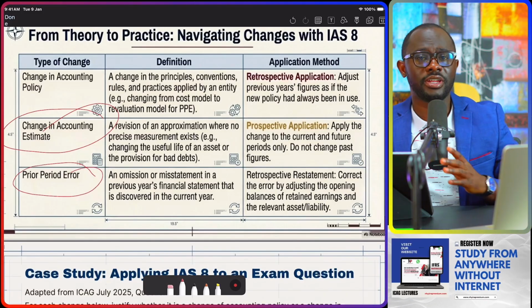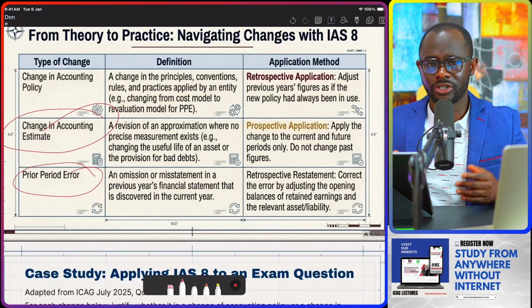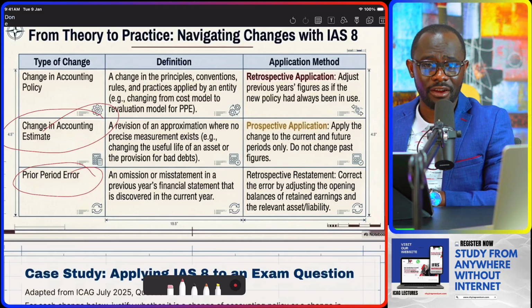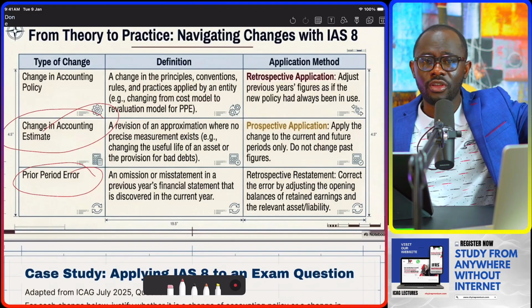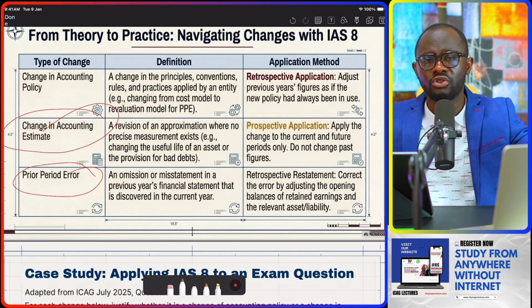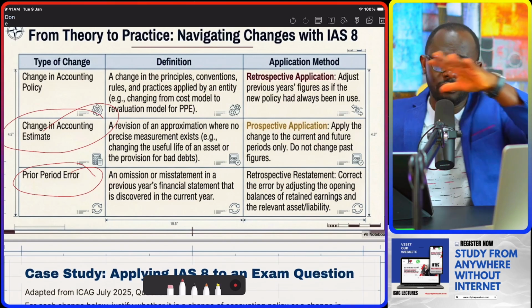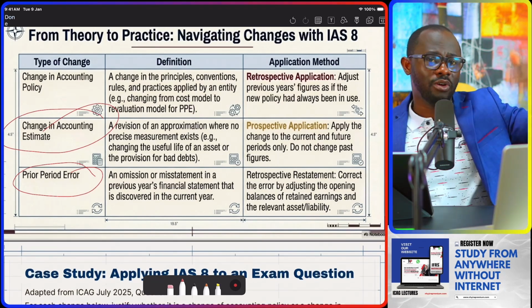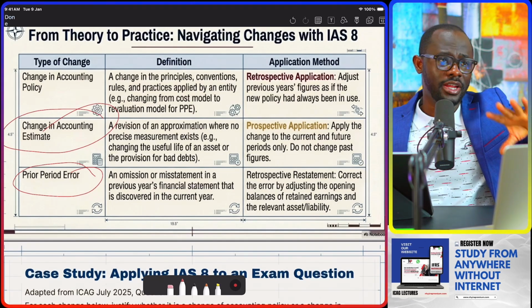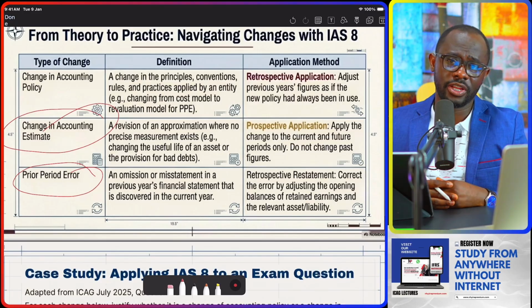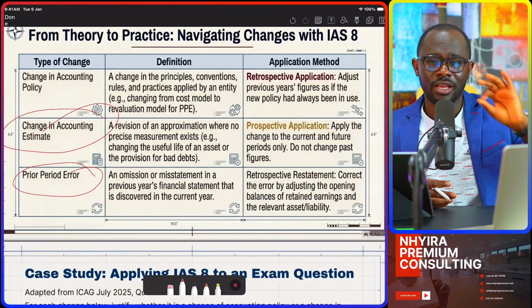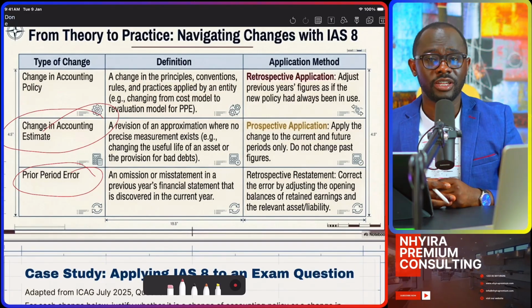Then prior period errors are errors that are identified in the current year relating to previous financial statement. So usually prior period errors will be applied retrospectively. It means we are going to be adjusting for it in the opening balance of the retained earnings and other elements based on the nature of the transaction.